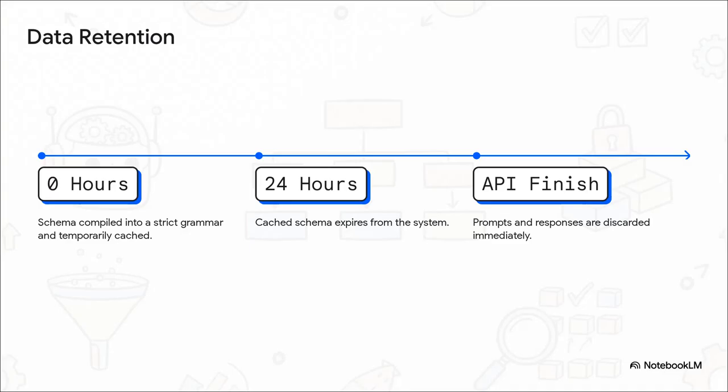So you've got a really robust, highly capable lineup ready to handle these strict constraints right out of the gate. Okay, let's shift gears for a second and talk about under-the-hood architecture and data retention, because understanding this part is absolutely vital for optimizing your apps. Like we talked about earlier, turning a JSON schema into a strict grammar takes compilation. So to optimize for latency and save on compute, the API temporarily caches your compiled tool schemas. That cache sticks around for up to 24 hours since it was last used. But, and this is crucial, your actual prompts and the model's responses are completely separate from that caching mechanism. Those are discarded immediately after the API response is sent back to you.